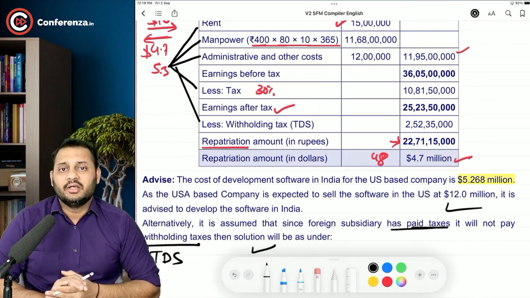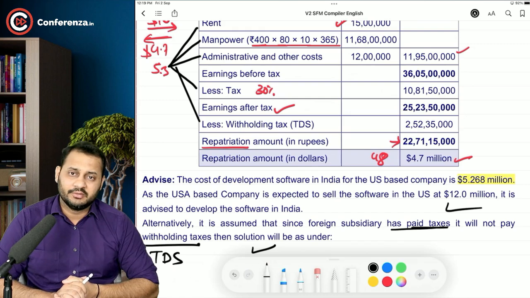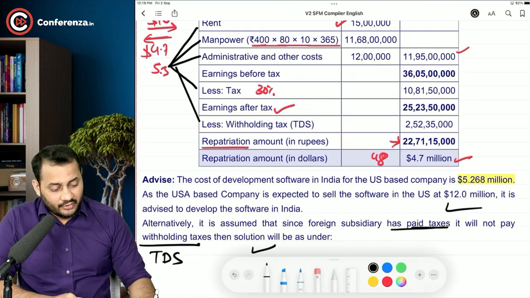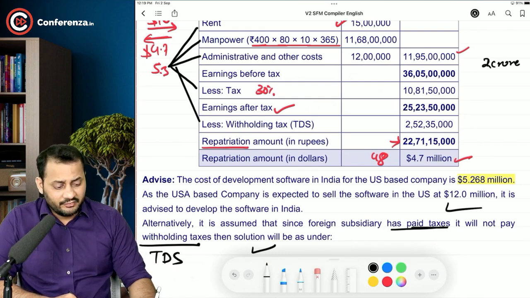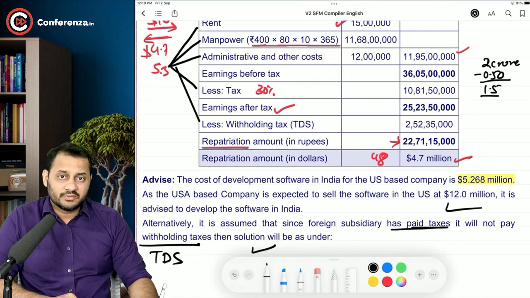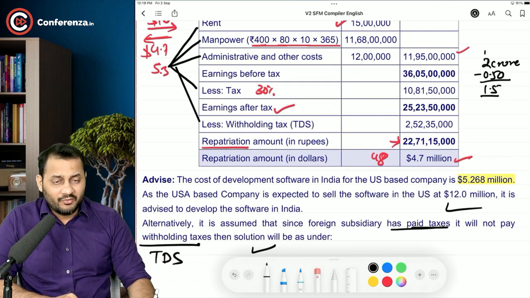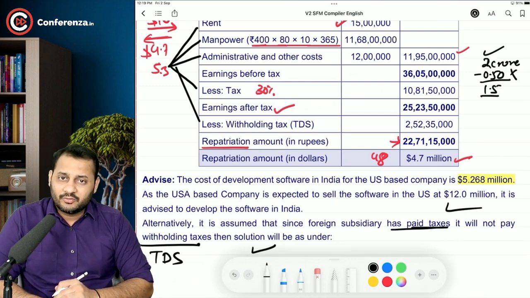If you remember, if you have gone through the direct tax subject, what happens is, if we have a total liability of 2 crore rupees as tax, and if we have already paid the TDS of 0.50 crore, then the balance payable only becomes 1.5 crore, right? So if we have already paid 2 crore, then there is no need to pay TDS. That's what it is.